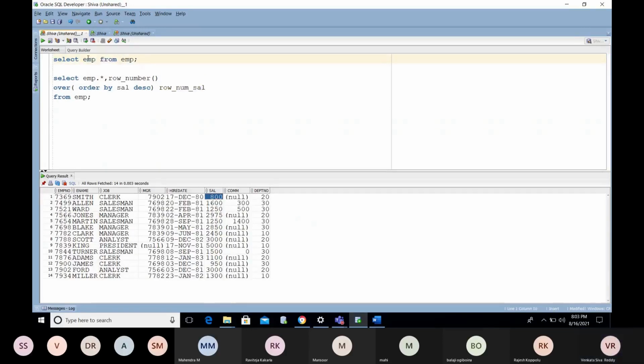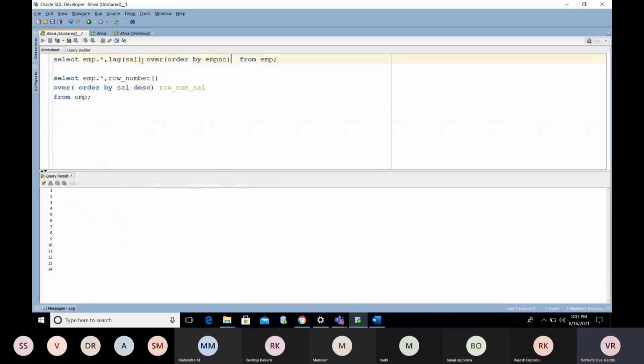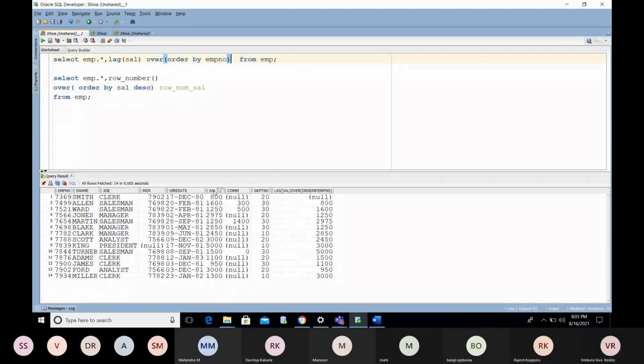So emp dot star, comma, lag of salary and use the over order by EMP number. Now if you see here, I am taking the previous record value to the next record. See, 1600 came to the next record, 1250 came to the next record.